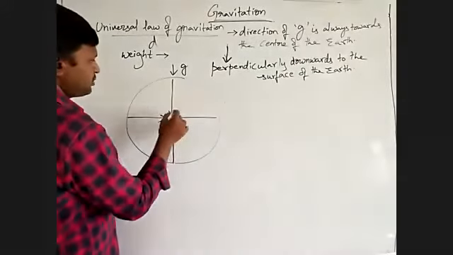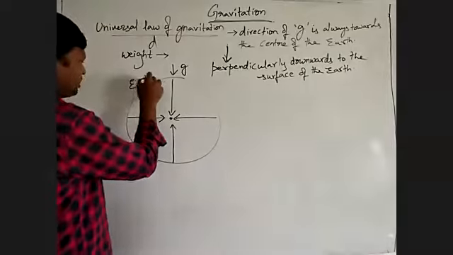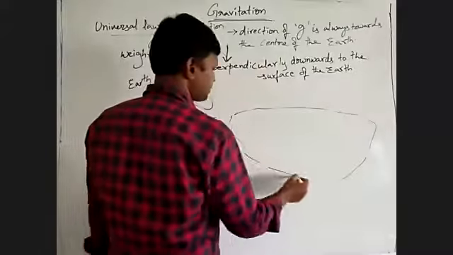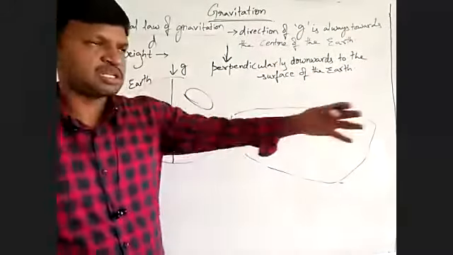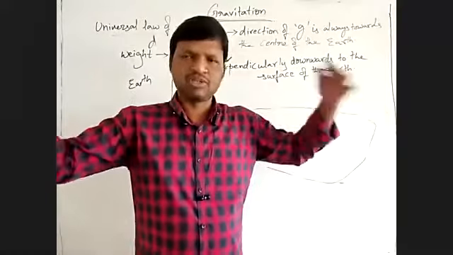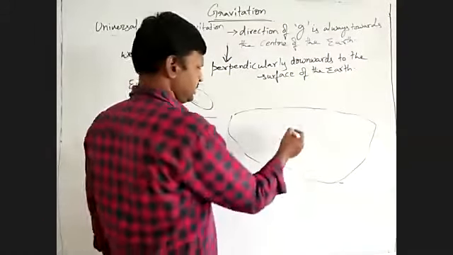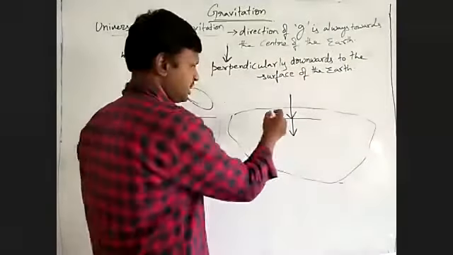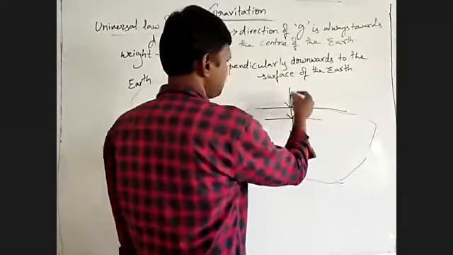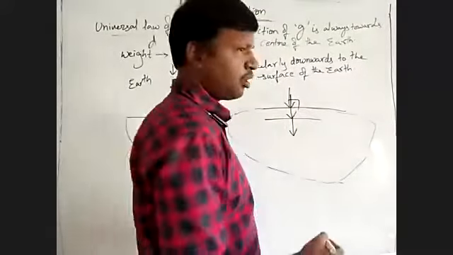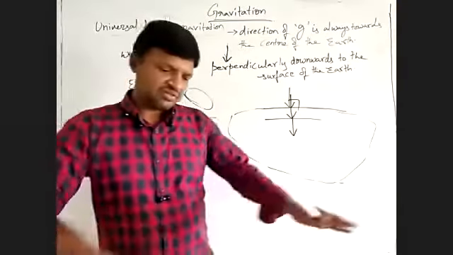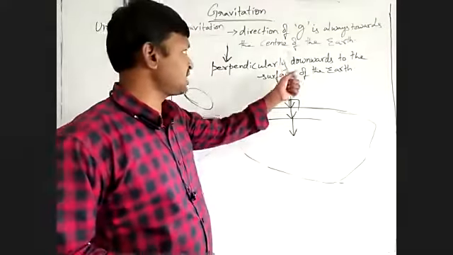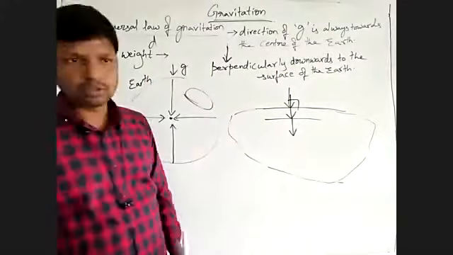If you consider the earth as a sphere, otherwise you take some part of the earth which is flat, the area of the earth which we are able to see with our eye, then in that place you can say it is acting perpendicularly downward to the surface of the earth. So that is the concept regarding the direction of acceleration due to gravity.